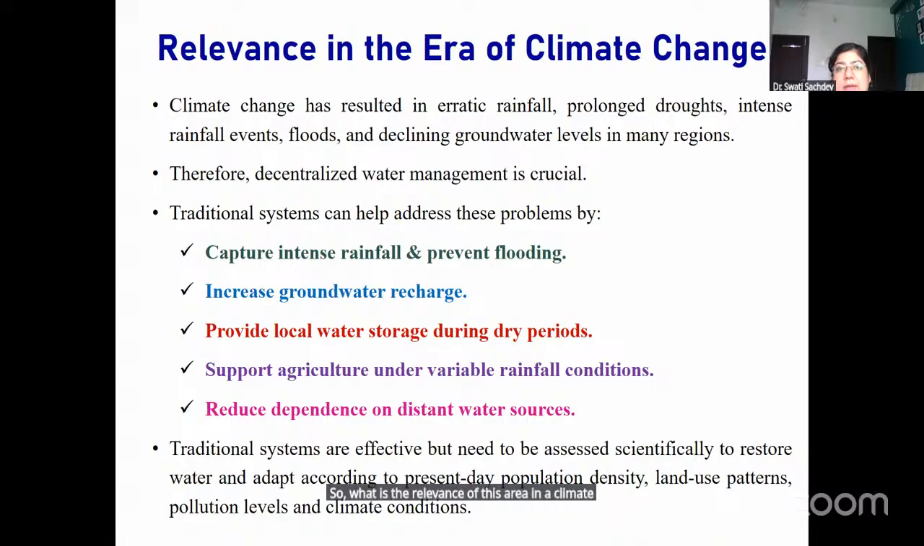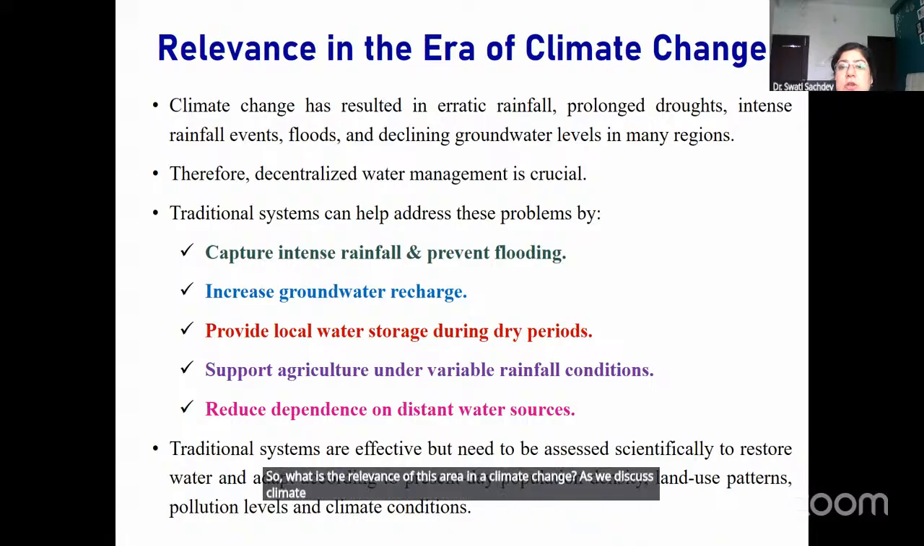As we discussed, climate change is now very evident. Because of climate change, rainfall patterns have become very erratic. Some places in the world are facing a problem of flooding due to excess rainfall, and some areas in the world are facing drought conditions due to the lack of rainfall.